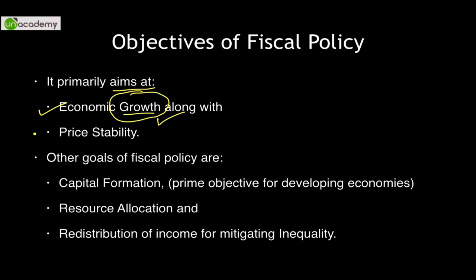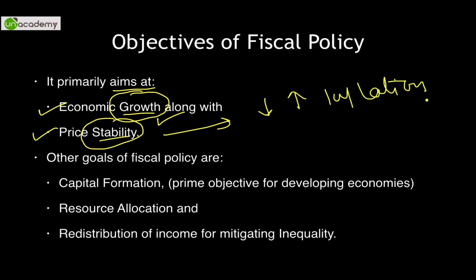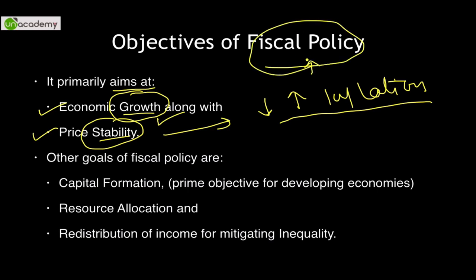Second is stability of price. How does the government maintain price? It is through increasing or decreasing inflation. Please remember this: to modulate inflation, the government of India has a tool in its hands by the name of fiscal policy. So it's not just monetary policy that is taking care of inflation, it's also fiscal policy that looks after the inflationary aspect.